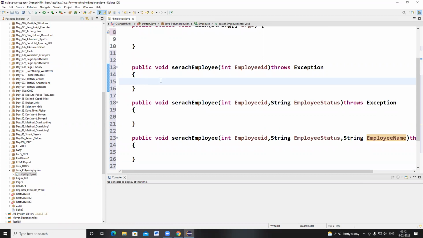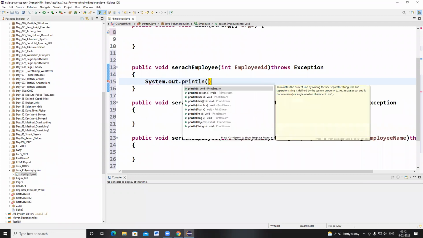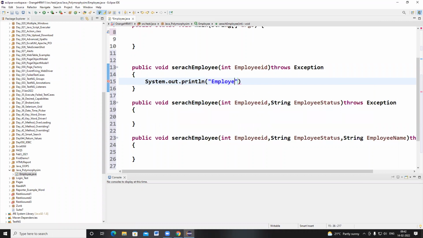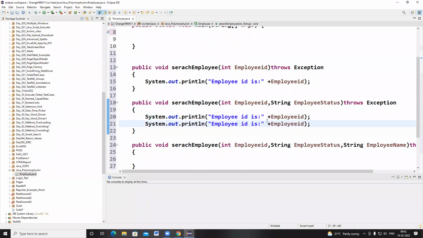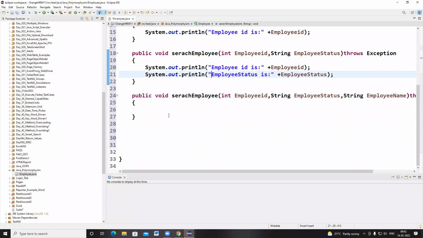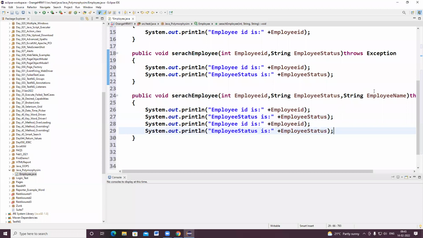Now I want to write System.out.println to print the employee ID, then print the employee status, and here the employee name.